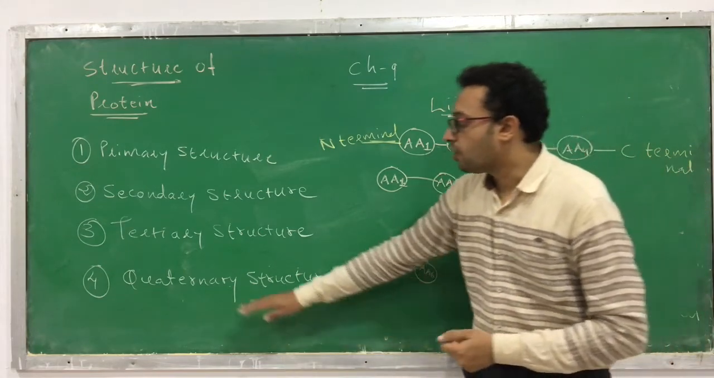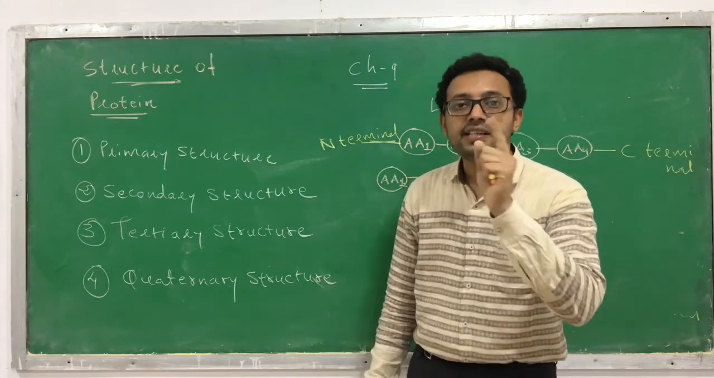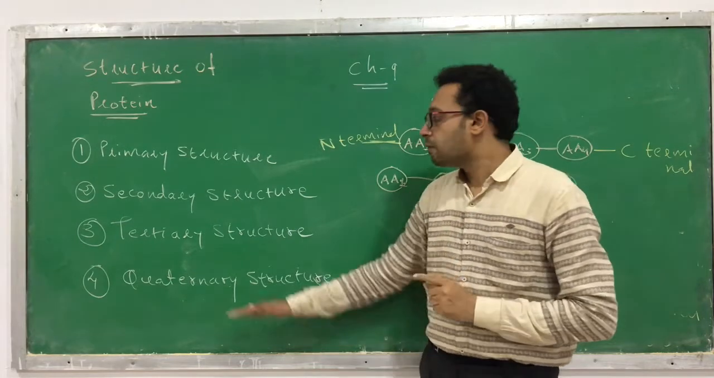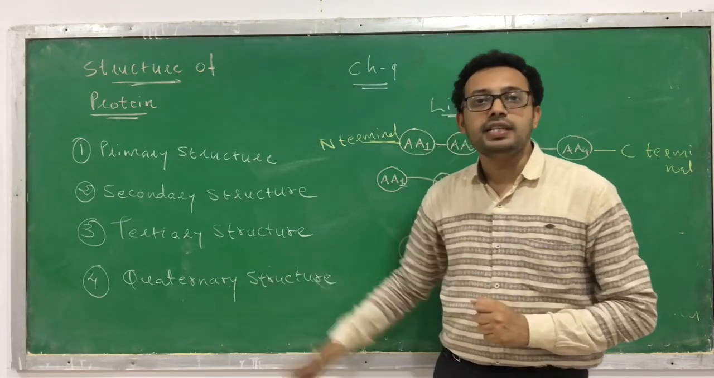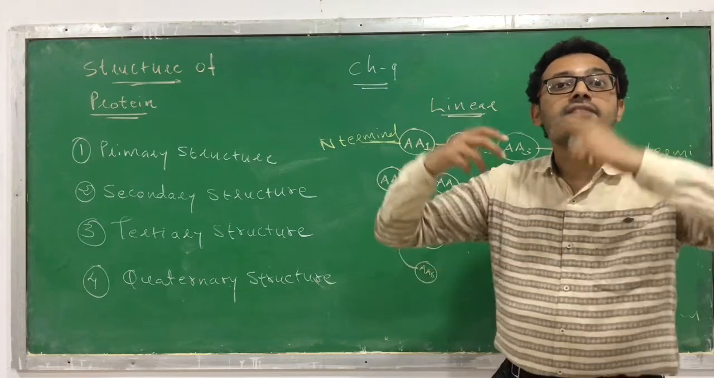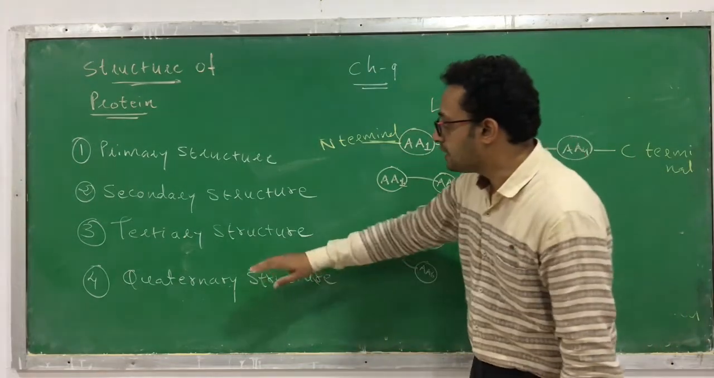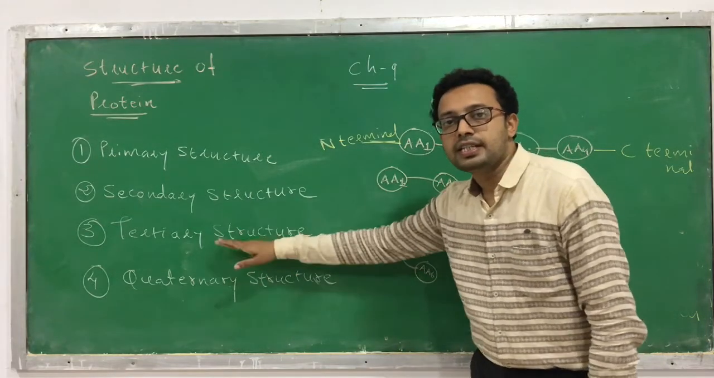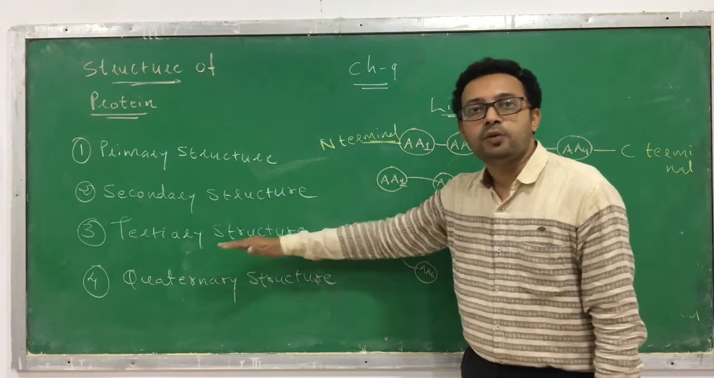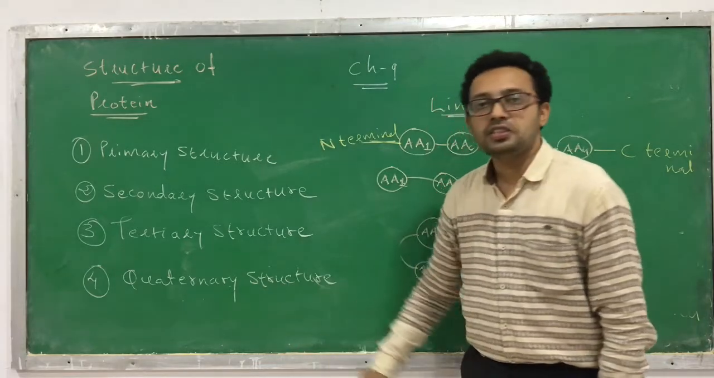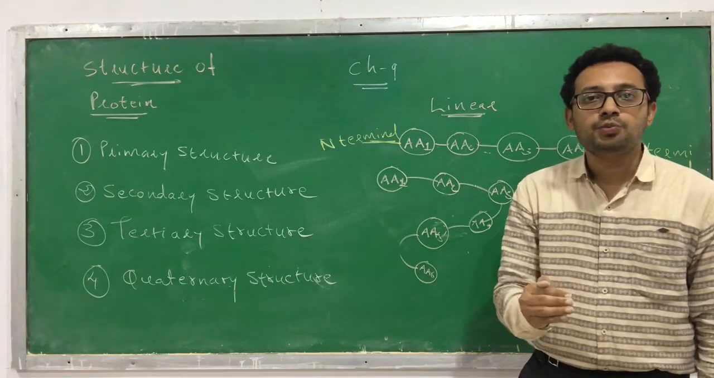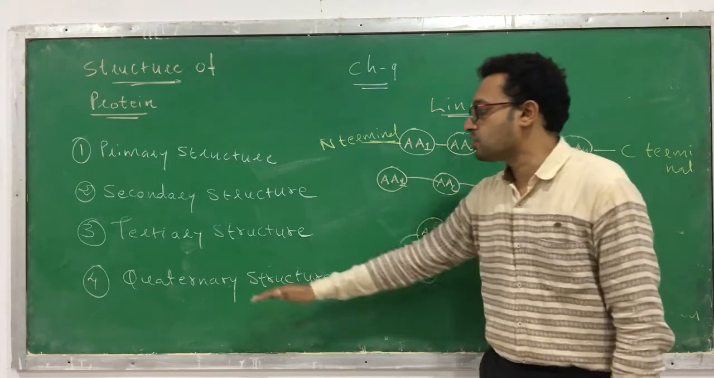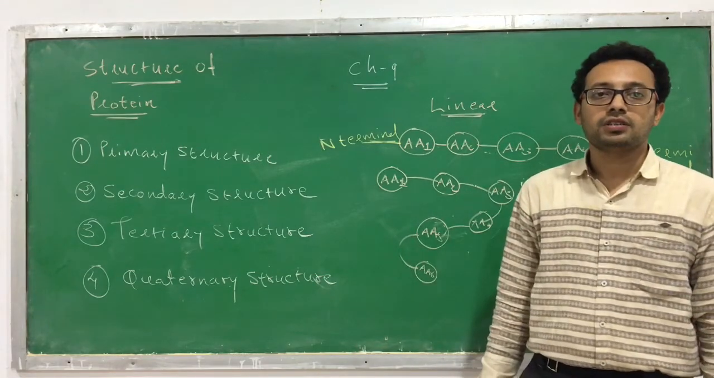And next, the quaternary structure. It is a three-dimensional arrangement, but here it is the three-dimensional arrangement of more than one polypeptide chain. See the difference between tertiary and quaternary structure. In a tertiary structure, it is the three-dimensional arrangement of a single polypeptide chain. In quaternary structure, it is the three-dimensional arrangement of more than one polypeptide chain. This is called quaternary structure.